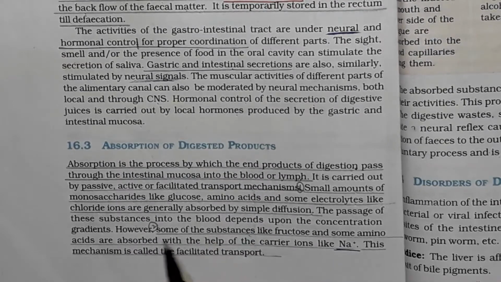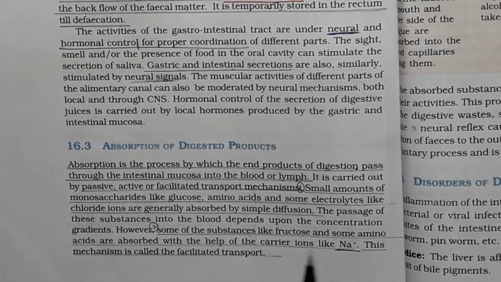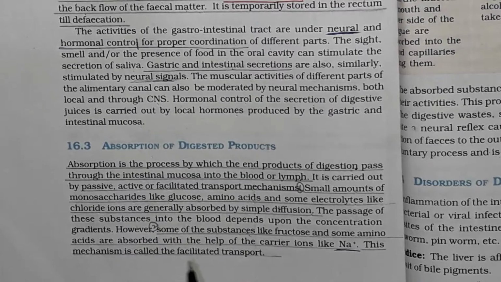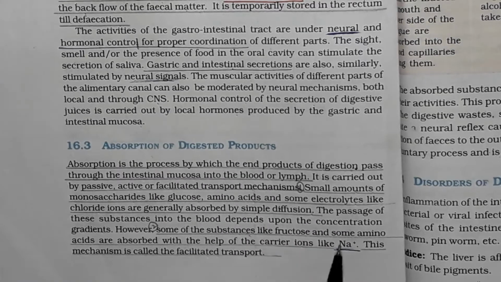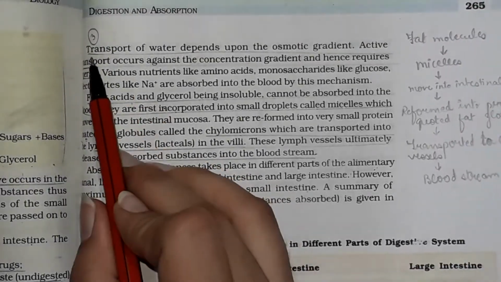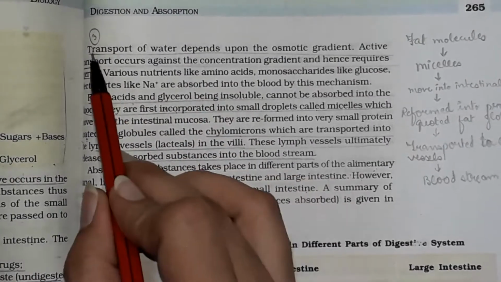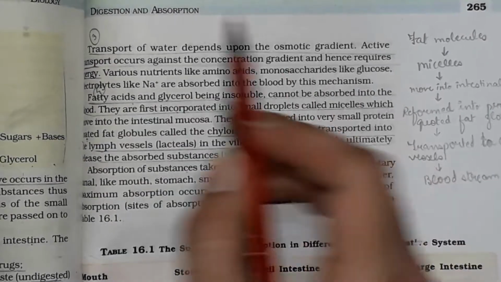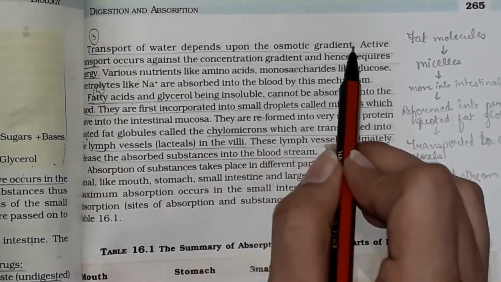Next, some substances like fructose and some amino acids are absorbed with the help of carrier ions. These carrier ions can be sodium ions. This type of transport is known as facilitated transport, in which absorption takes place with the help of carrier ions like sodium ions. Third comes the transport of water. This we have to remember: the transport of water depends on the osmotic gradient.